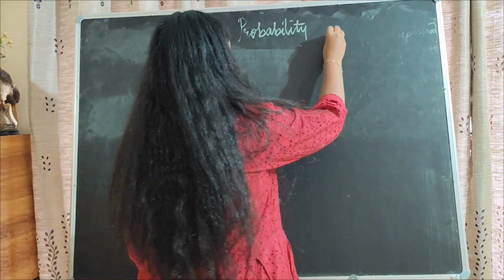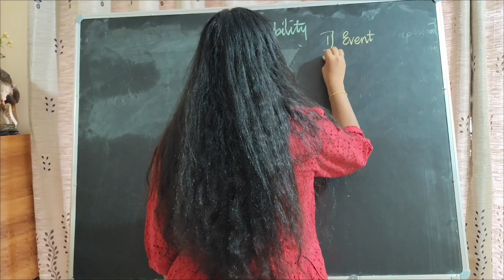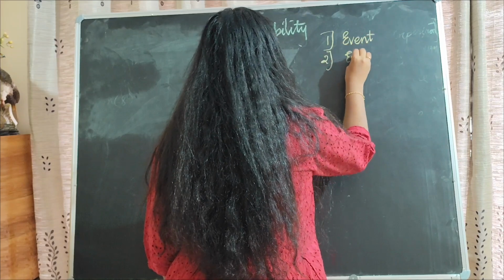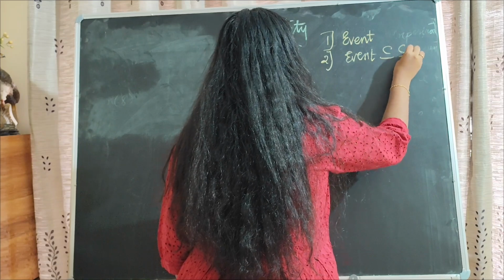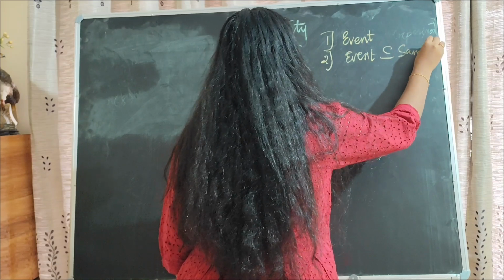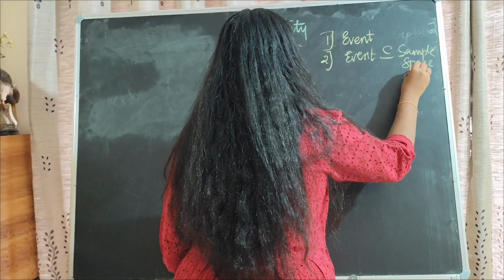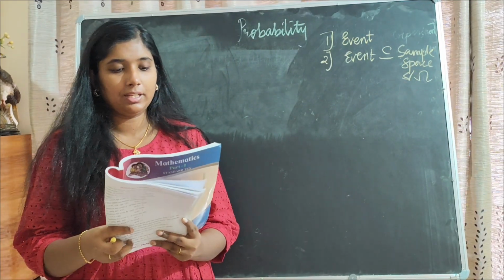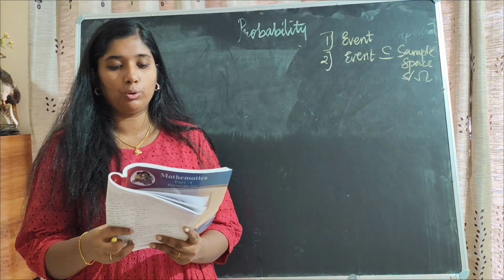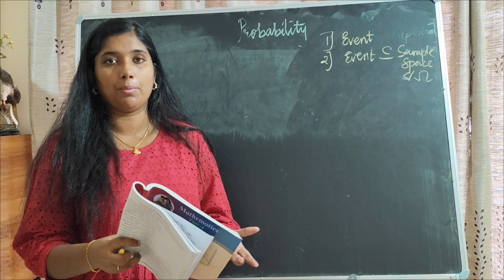So first you need to know what an event is, and secondly, an event is a subset of sample space, S or omega. So an event is nothing but a set of favorable outcomes of a given sample space, some desired outcomes.